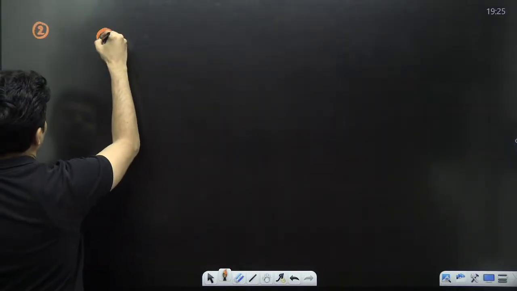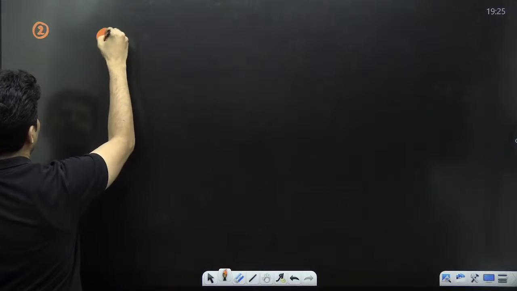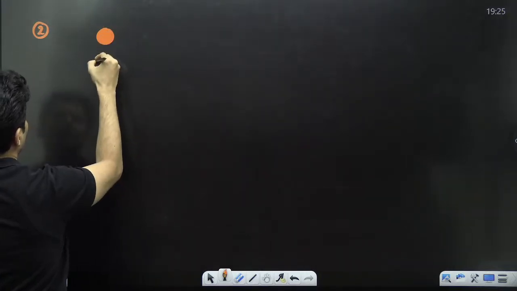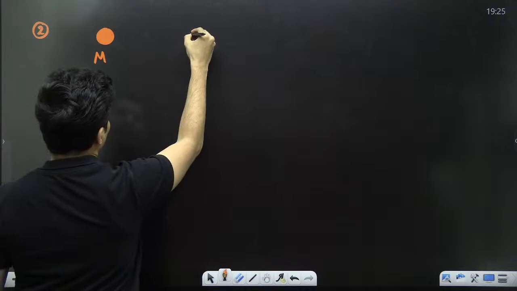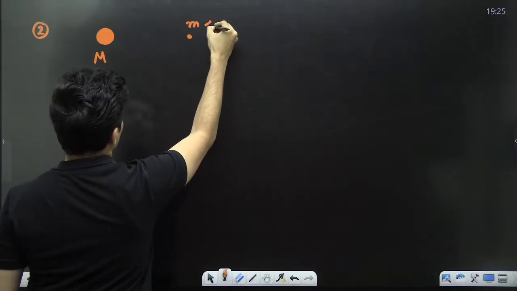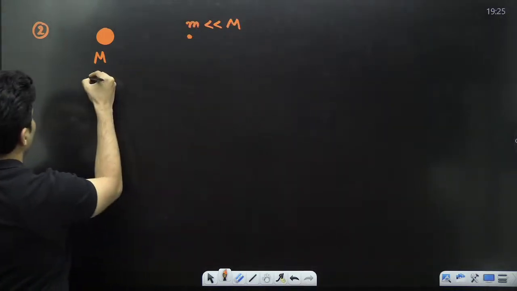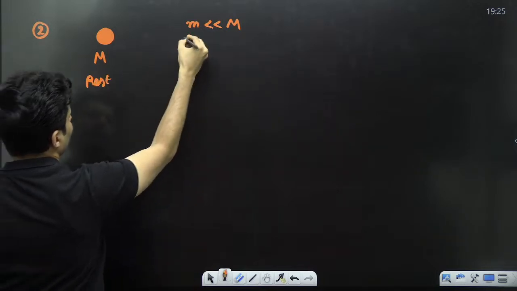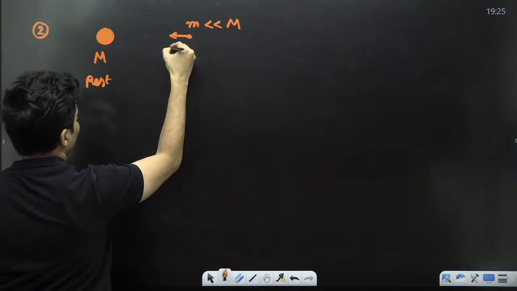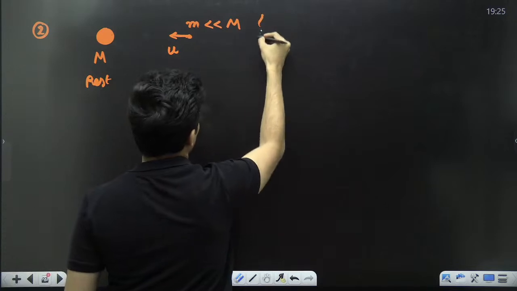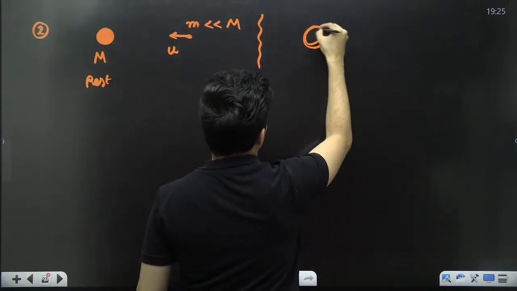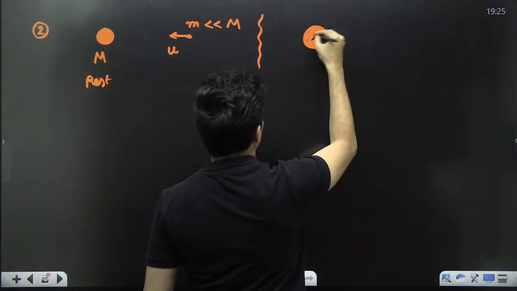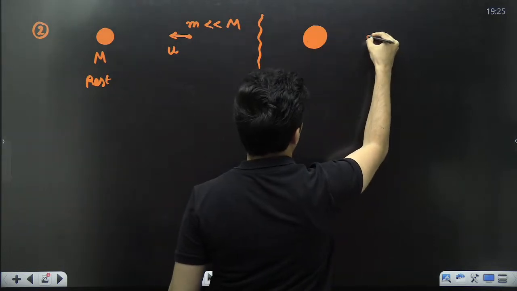Second one. If there is a very heavy mass and there is a very small mass, this heavy mass is at rest. This small mass comes to this mass with some speed u. This is before. Then, after that, what happens?